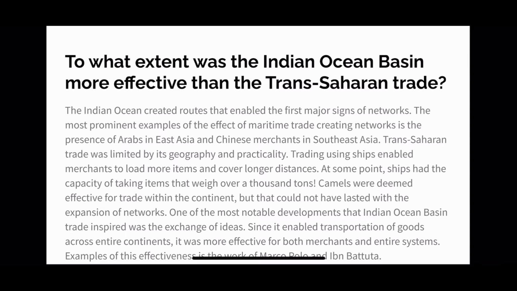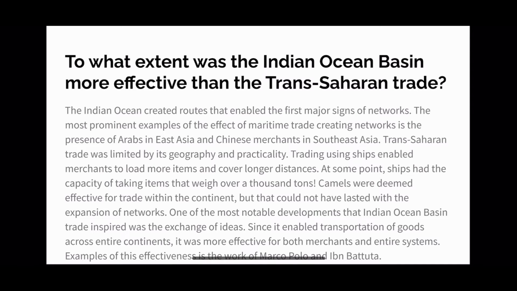The Indian Ocean created routes that made the first signs of networks evident in the world. Well, kind of. We have to consider the Silk Road and, of course, trans-Saharan trade and all types of trade that were inside the continent. However, this was the first time a network was created around the entire globe, known as a global network. The most prominent effect that maritime trade had, which means trade over the oceans, in this case the Indian Ocean basin.